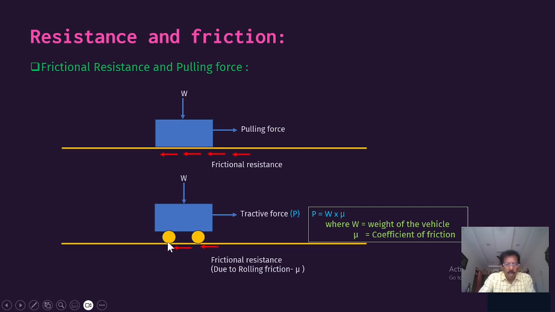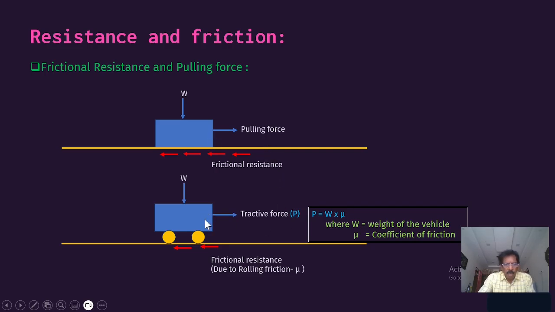Here there is only a very small contact area, so less frictional resistance is involved, and we are able to pull it easily, applying a little force compared to this type of sliding friction.